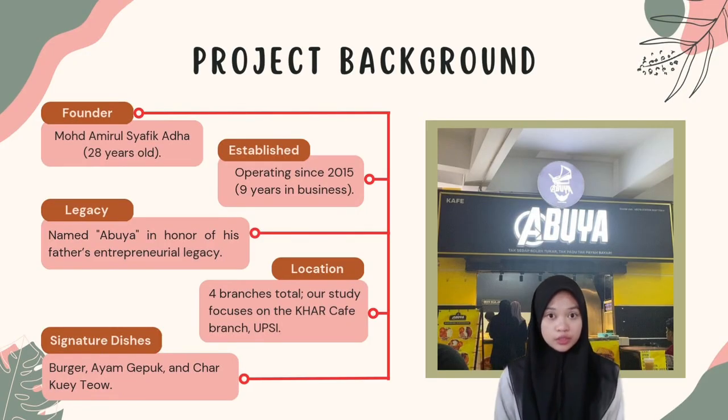Now, let's look at the project background. To keep it simple, Aboya Station was founded in 2015 by 28-year-old entrepreneur Encik Amir Shafiq Adha. The name Aboya is a tribute to his father's legacy, and today they have 4 branches and we are focusing on their busy 16-hour operation at the Upsi KH Cafe. They are famous for 3 main dishes, which are burgers, ayam gepuk and char kway teow.